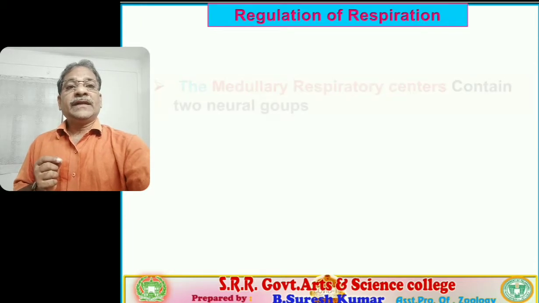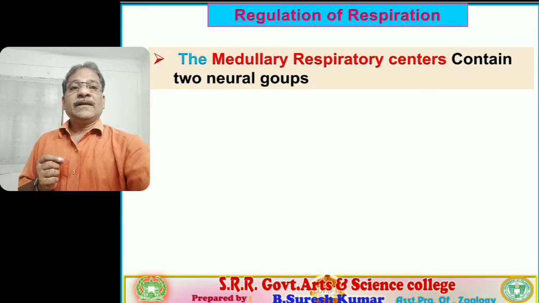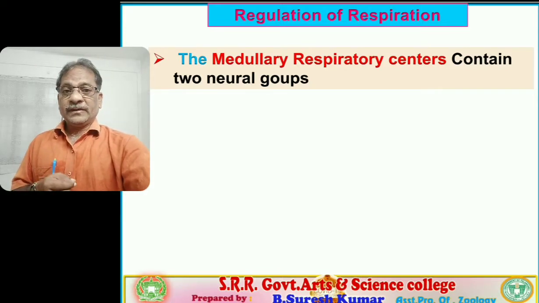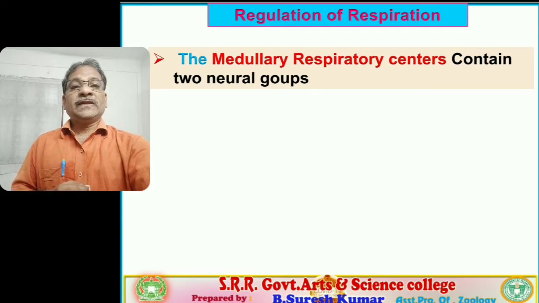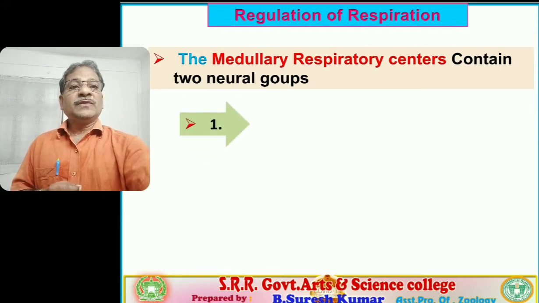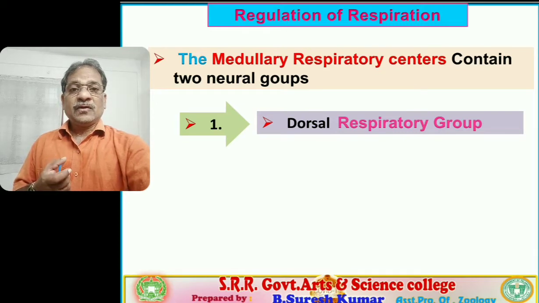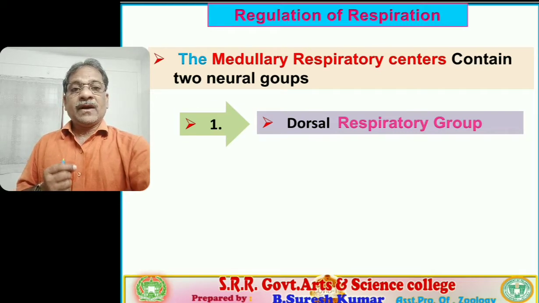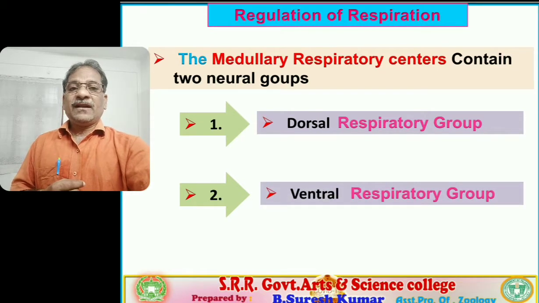The second point: once again, the medullary respiratory center contains two neural groups. Remember the structure of the medullary respiratory center. The two neural groups are the dorsal respiratory group, abbreviated DRG, and the second one is VRG, the ventral respiratory group.